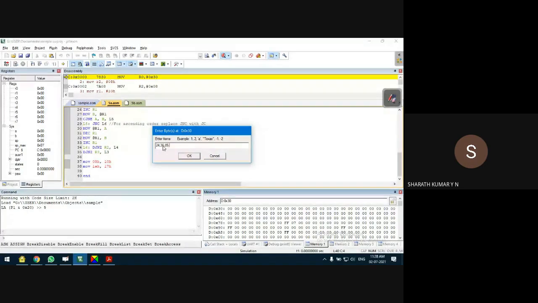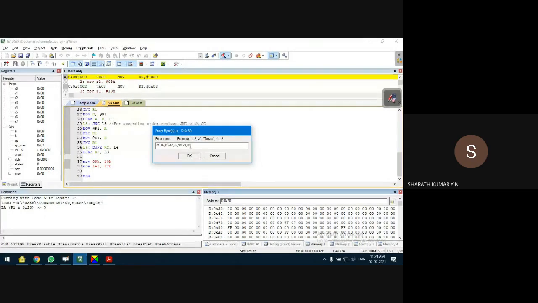24, 36, 85, 42, some random data. 94. How many have I given? 6. So I have to provide 2 more. 23, some random data. So 3, 3, 6. Okay, so 6 data I have given.